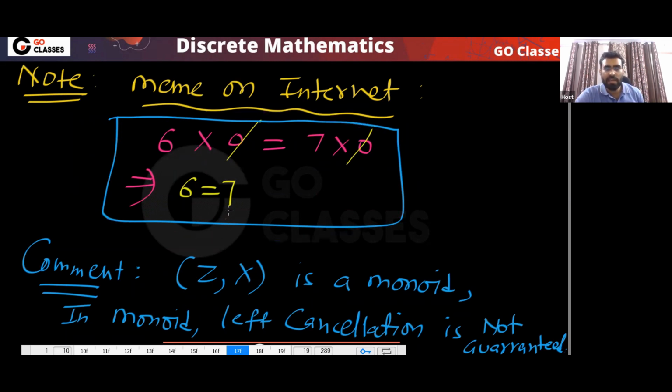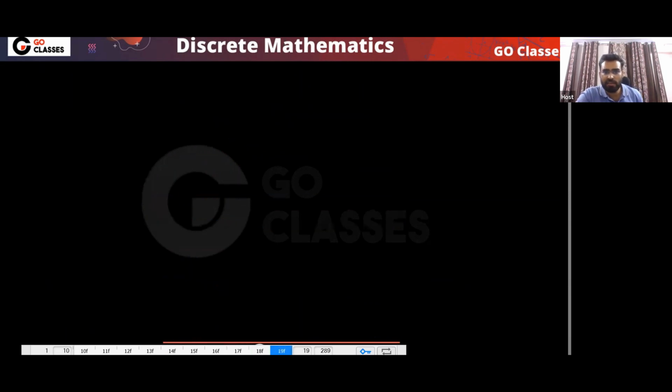Now you know the actual reason. If anyone asks you why we cannot do this, you can simply say that this is a monoid, and in a monoid left cancellation and right cancellation are not guaranteed.